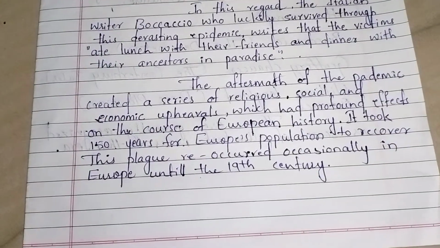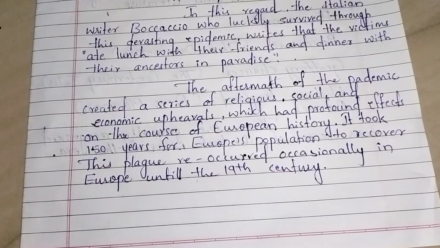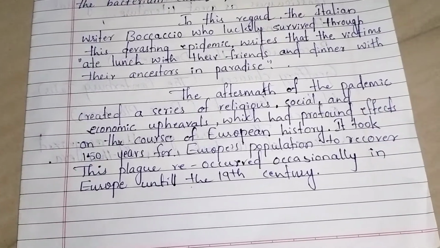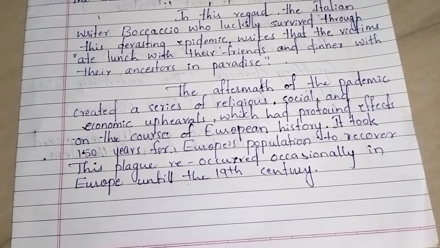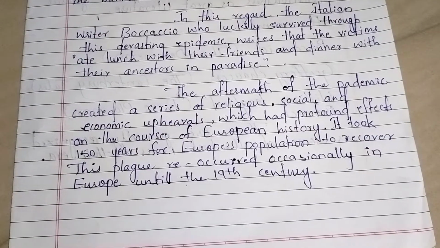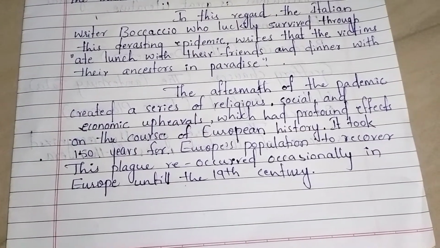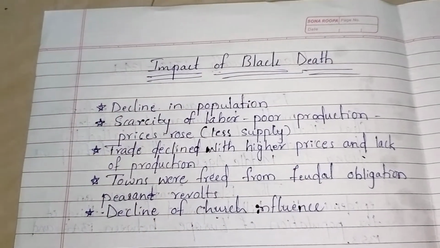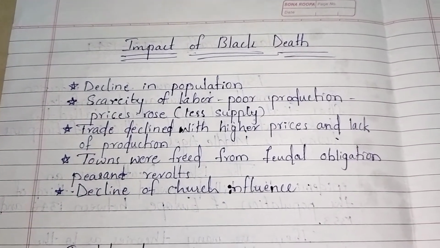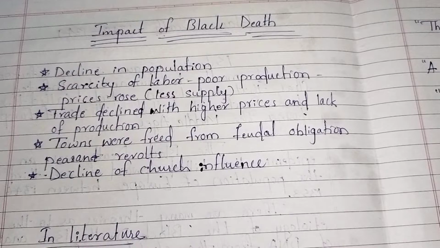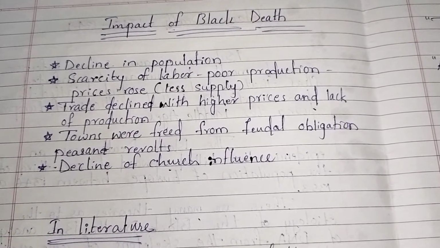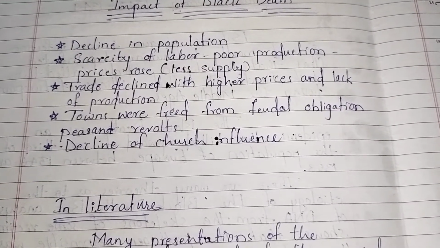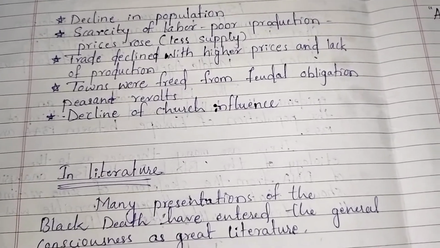The aftermath of the pandemic created a series of religious, social, and economic upheavals which had a profound effect on the course of European history. It took 150 years for Europe's population to recover. This plague reoccurred occasionally in Europe until the 19th century. Impact of the Black Death: decline in population, scarcity of labor, poor production, prices rose, less supply, trade declined with higher prices and lack of production, towns were freed from feudal obligations, peasants' revolts, decline of church influence.